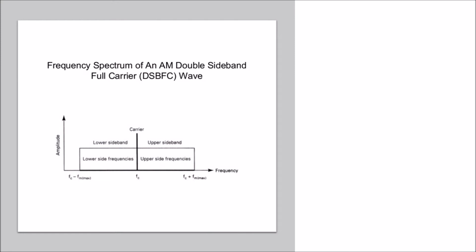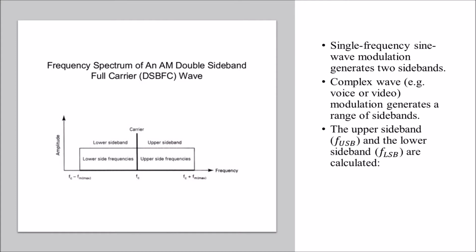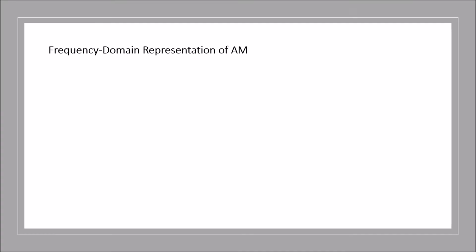Single frequency sine wave modulation generates 2 sidebands. Complex waves such as voice or video modulation generate a range of sidebands. The upper sideband and the lower sideband are calculated as below. Frequency for the upper sideband is equal to FC plus FM, and for the lower sideband equal to FC minus FM.